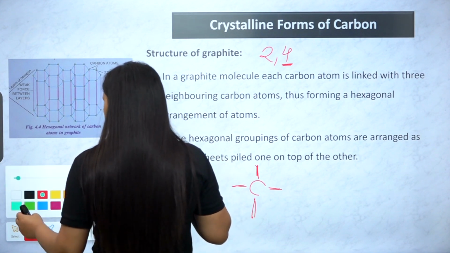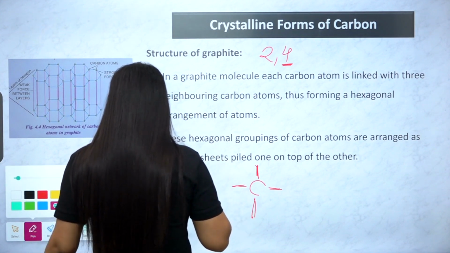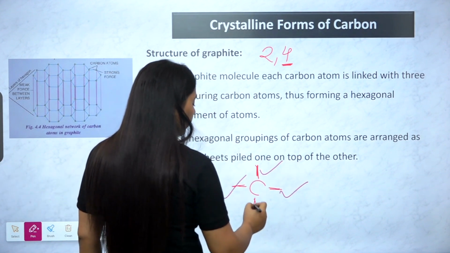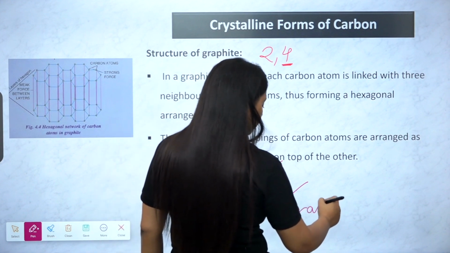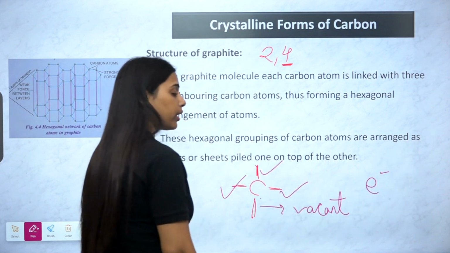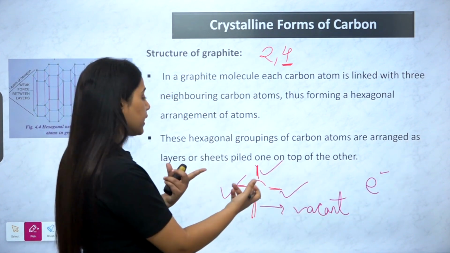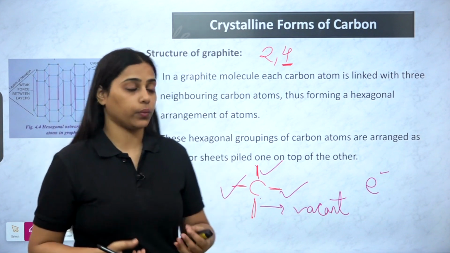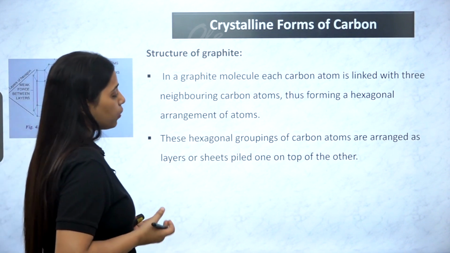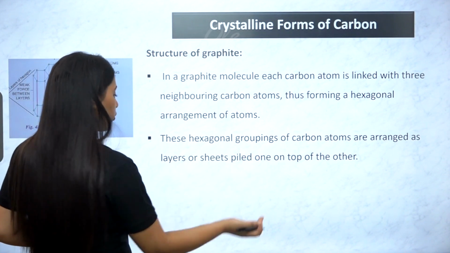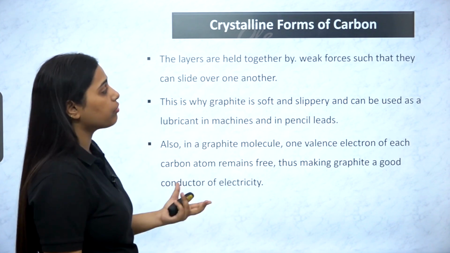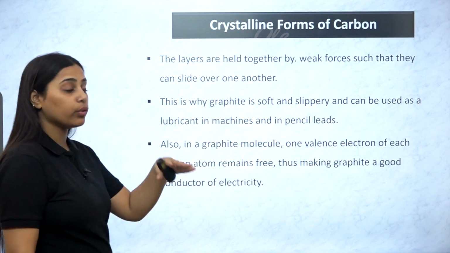But what happens when it is forming graphite is that only 3 valencies are occupied. This valency is vacant. It doesn't form any bond. So it has a mobile free electron in it, due to which, as we'll see ahead, it has conductivity also. The presence of mobile electrons gives it conduction power. These hexagonal groupings of carbon atoms are arranged in layers of sheets which are piled one on the other. The layers are held together by weak forces, such that they can slide over one another.